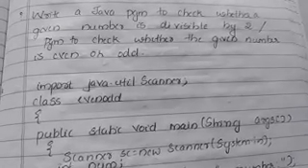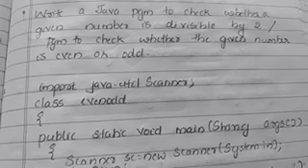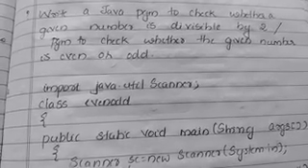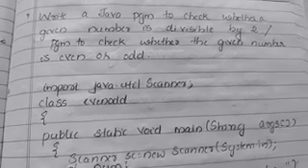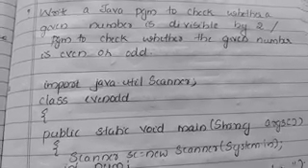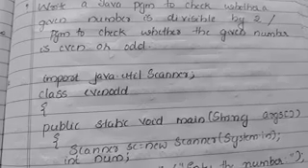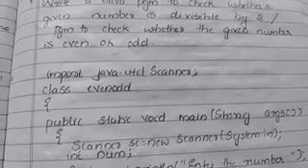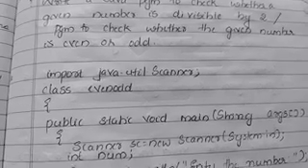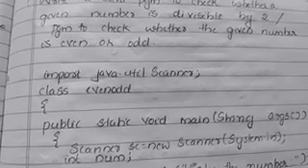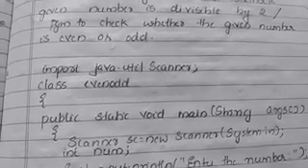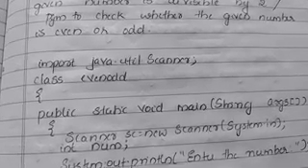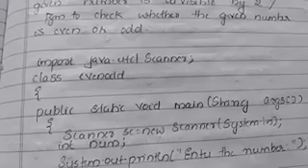So what is the logic? We want to enter a number and divide that number by 2, and we want to check whether the remainder is 0, isn't it? If the remainder we get by dividing that particular number by 2 is 0, we can say that the number is divisible by 2. The same logic is applied for the program for checking whether the given number is odd or even. In the odd or even case also, we are following the same rule.